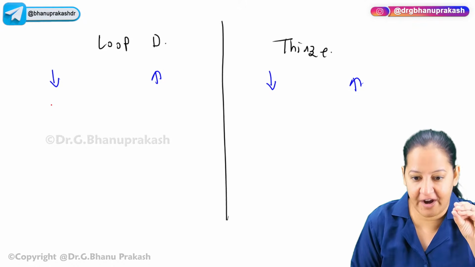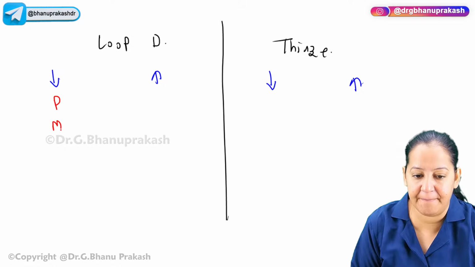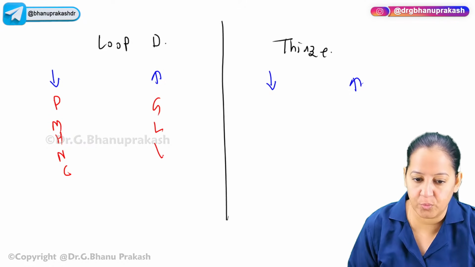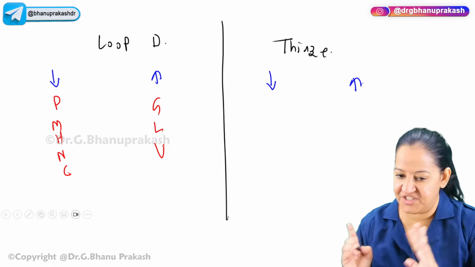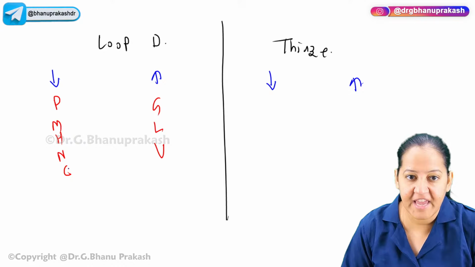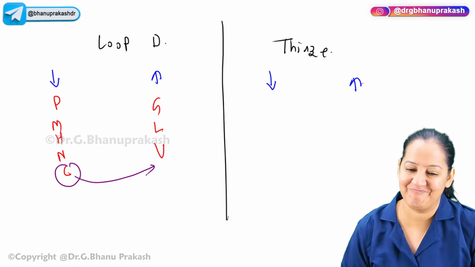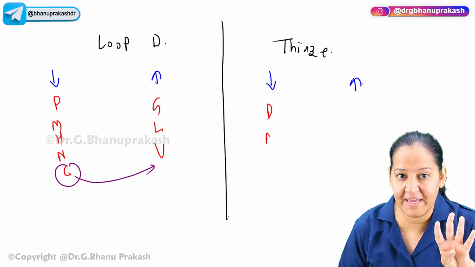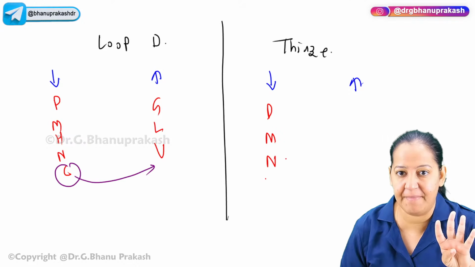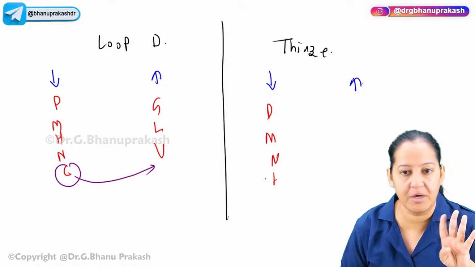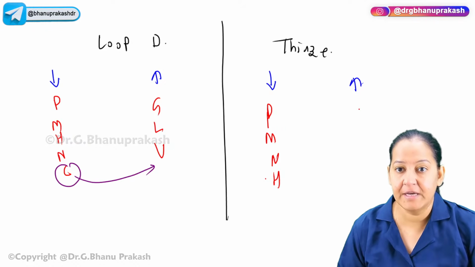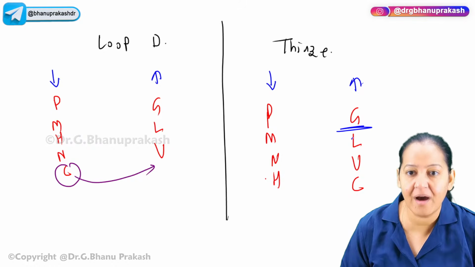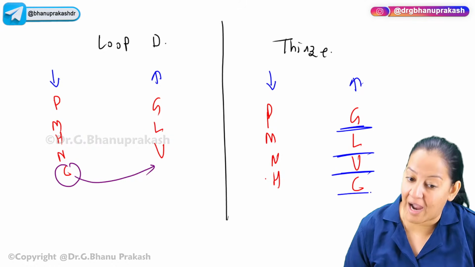Here 5 things were hypo, if you remember. PMNHC. Yes or no? And 3 things were hyper. The hyper was glue. Okay, if you remember. Only one change in thiazide. What is that? Calcium, instead of hypo, it's hyper. That's it. The remaining are the same. So here hypo is only 4. PMNH. Not C. C will jump that side. So here instead of glue, it's gluco. So it's hyperglycemia, hyperlipidemia, hyperuricemia, hypercalcemia.